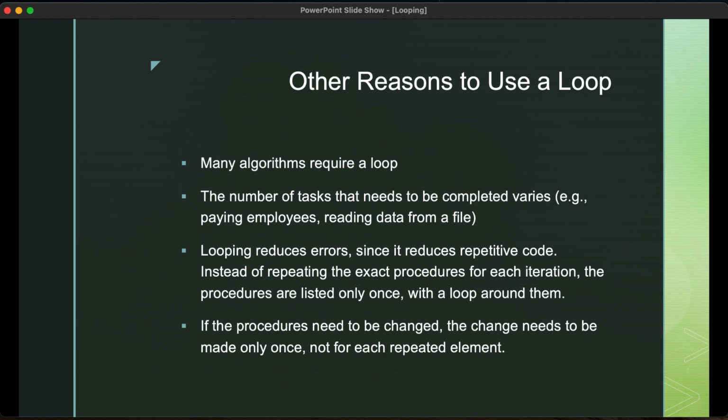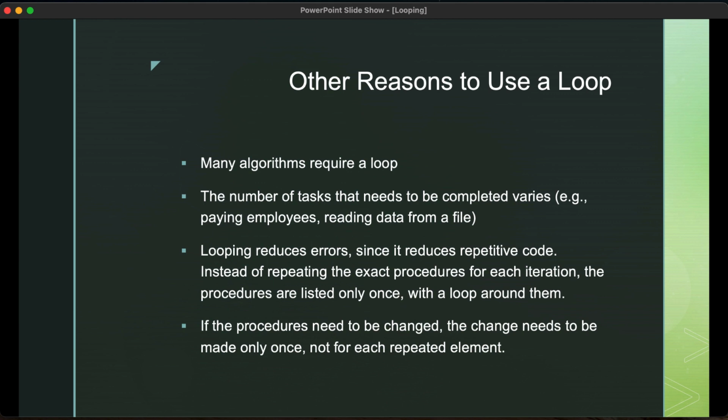If you do that, let's suppose you did copy and paste this algorithm to pay employees, and you did it, let's say, 100 times, you're creating a situation where you're going to have a lot of error because you have a lot of repetitive code. If you have to change the procedures, for example, to pay your employees, you would have to change it 100 times because you have 100 employees.